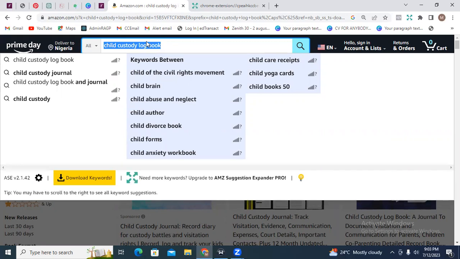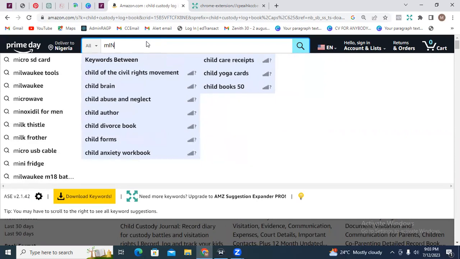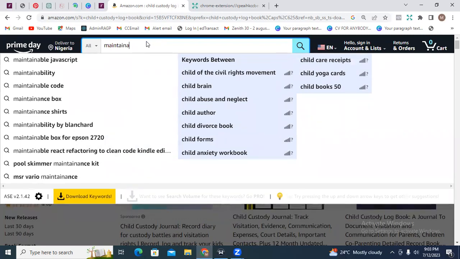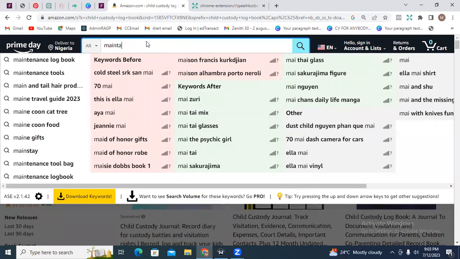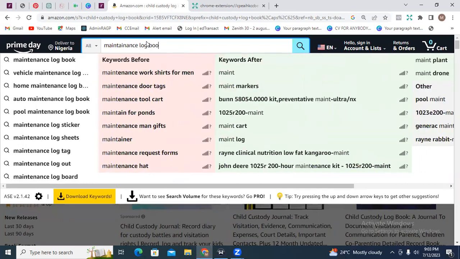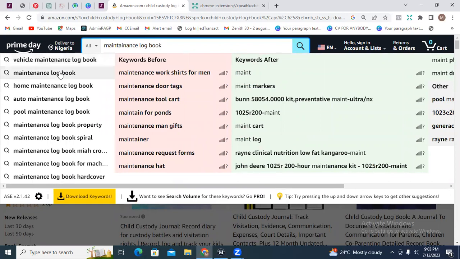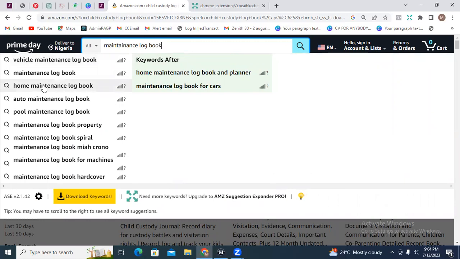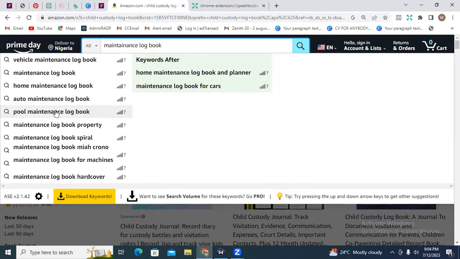All right, so let's look at the 7th one, which is the maintenance logbook. So we actually have different kinds of maintenance logbook. We have vehicle maintenance logbook, home maintenance logbook, auto maintenance logbook, pool maintenance logbook. So people are looking to maintain different things, all right? So you want to search through these niches and see which one has less competition and which you can pitch your tent on, to create books that are going to be sellable for you. So let's look at this vehicle maintenance logbook.